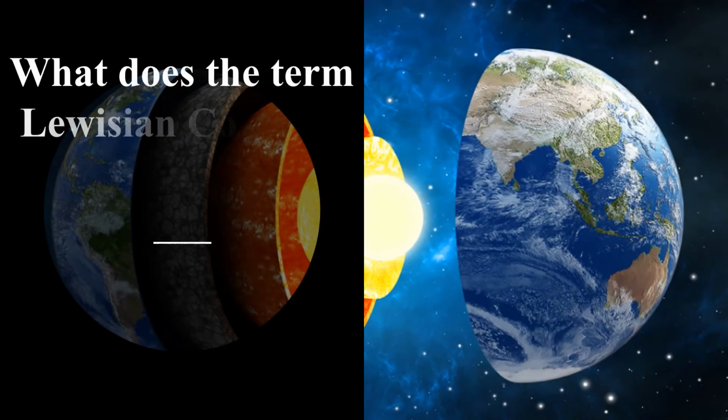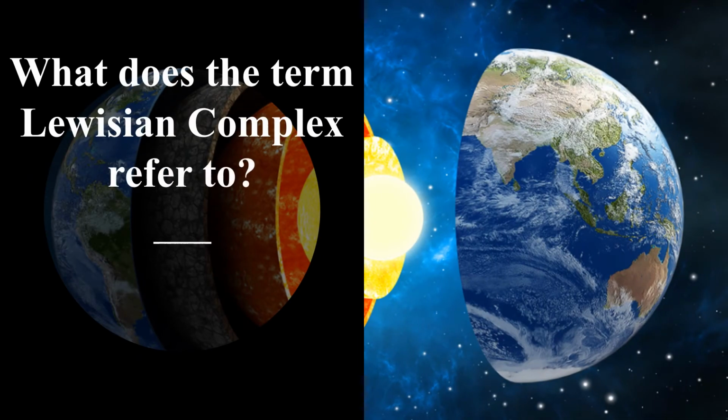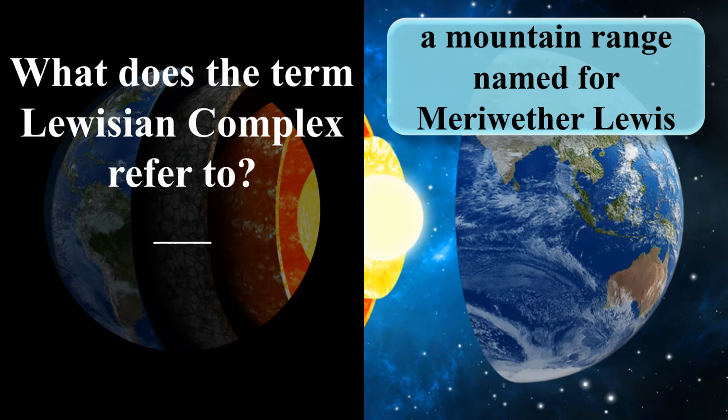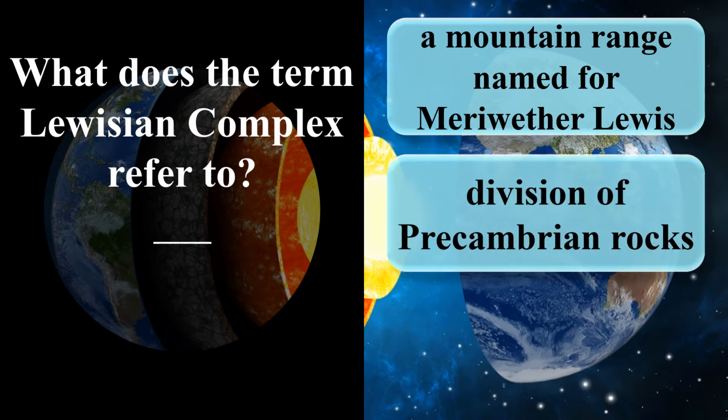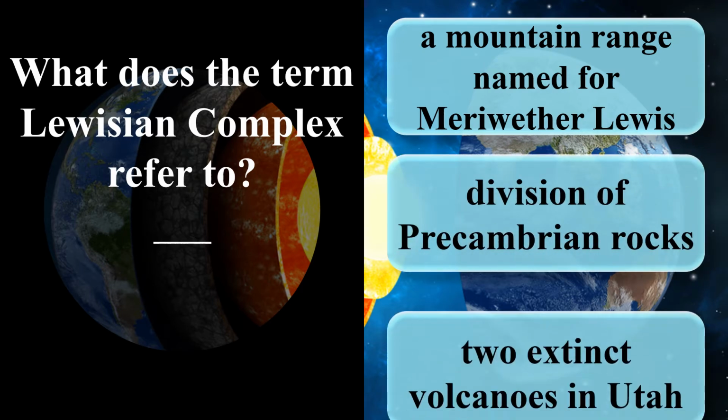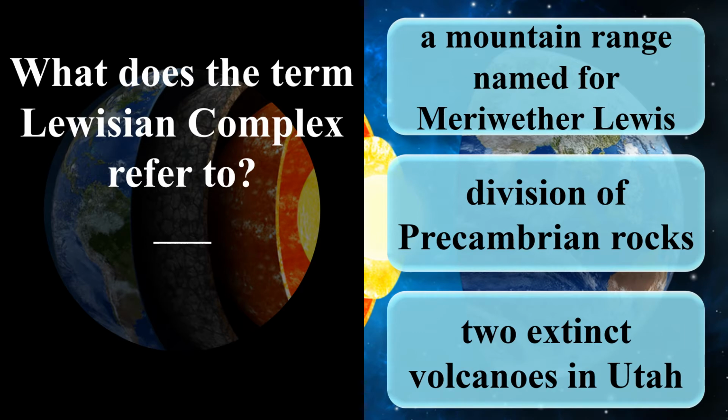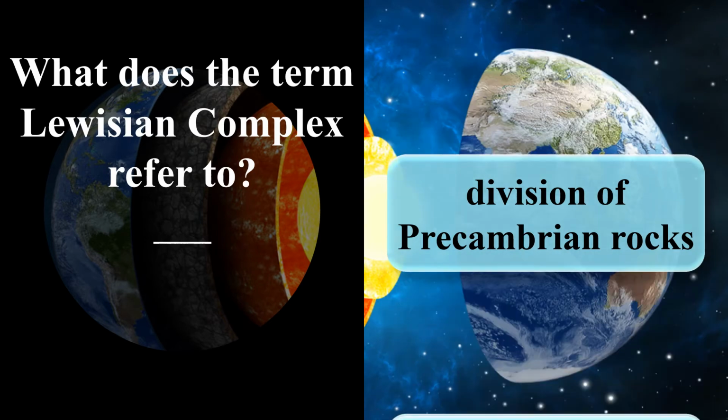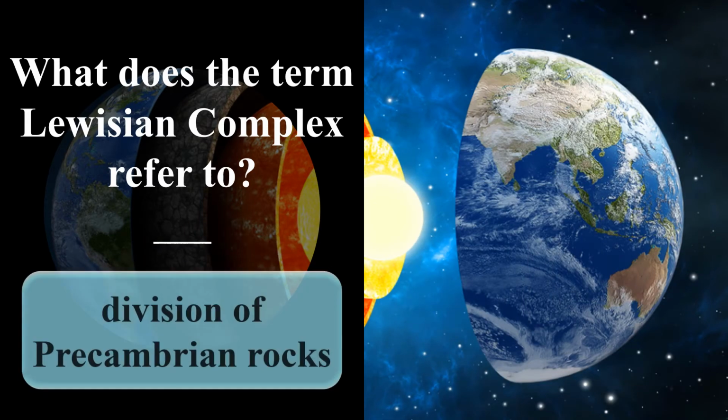What does the term Lewisian complex refer to? A mountain range named for Meriwether Lewis. Division of Precambrian rocks. Two extinct volcanoes in Utah. Division of Precambrian rocks.